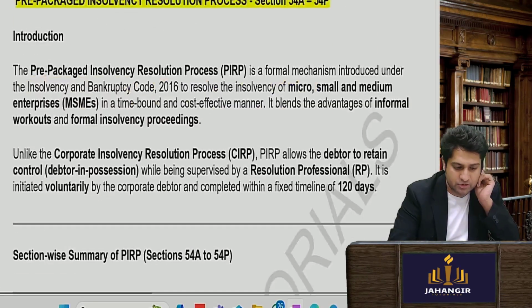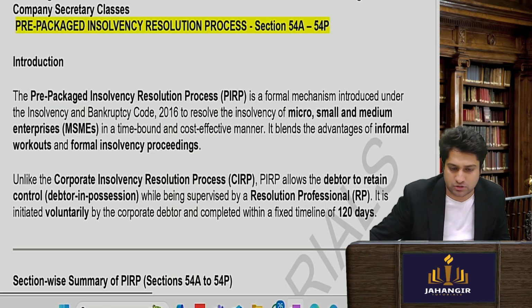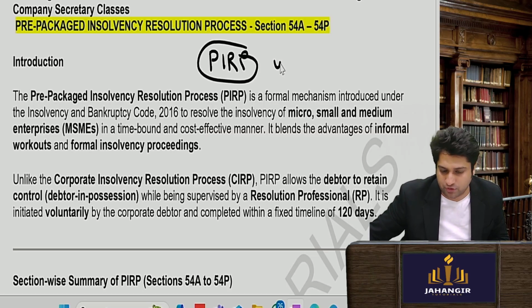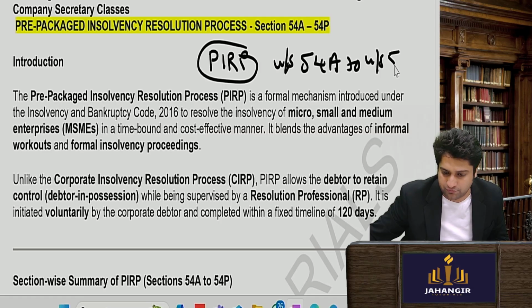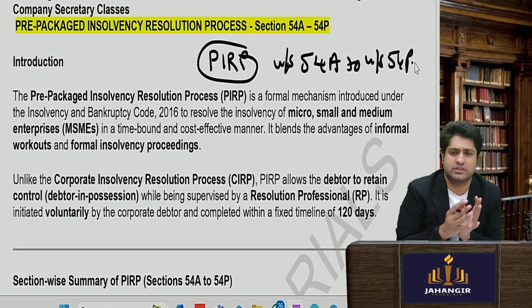Now pay attention to this, that the government introduced something called PIRP, the pre-packaged insolvency resolution process. It is from section number 54A to section 54P. So what is PIRP? How is it different from CIRP?